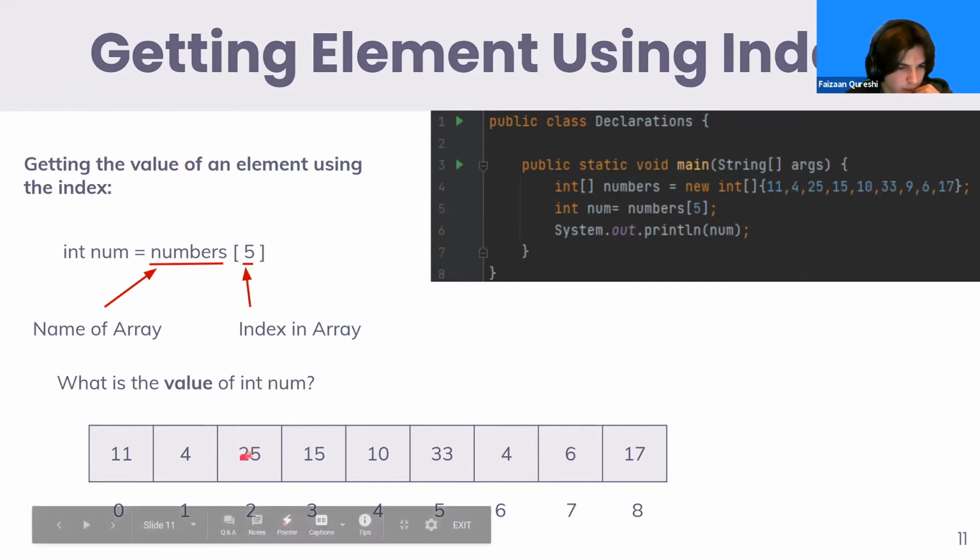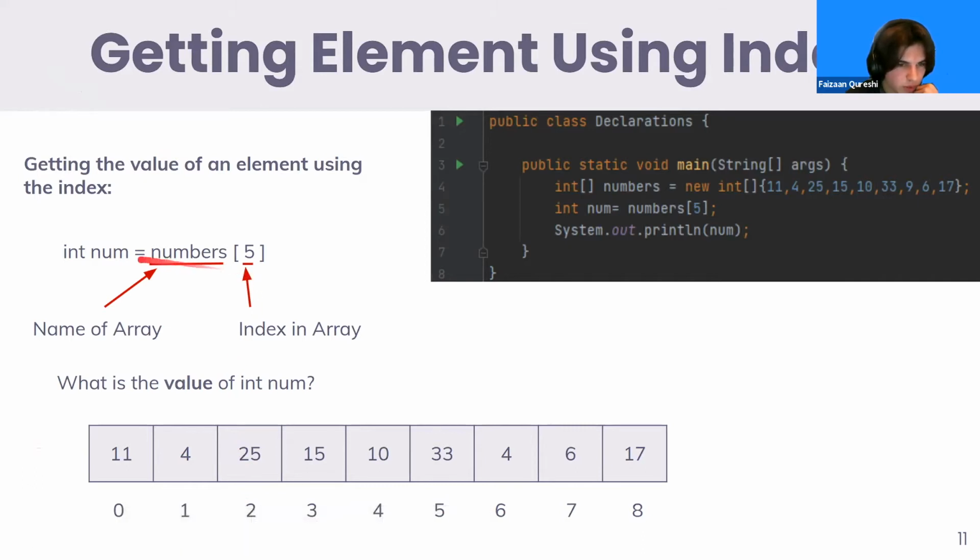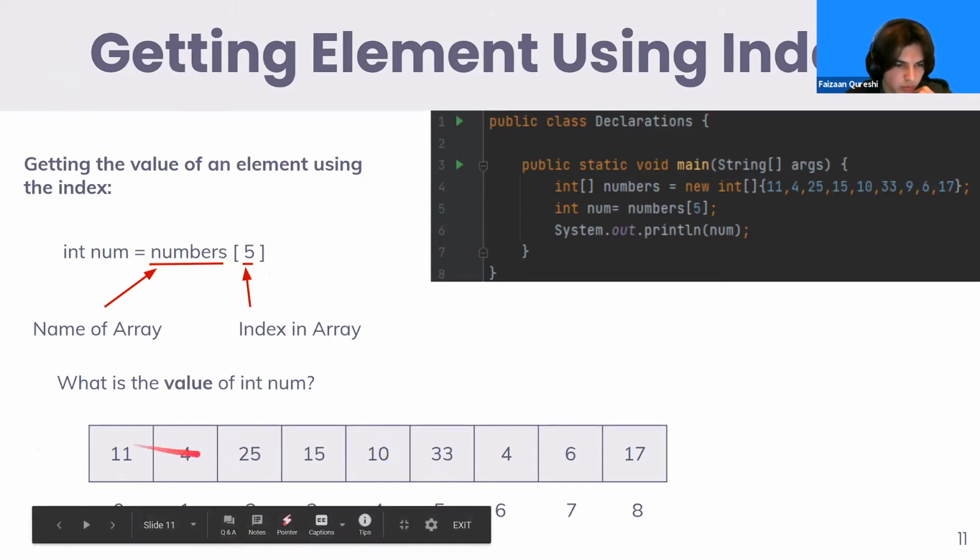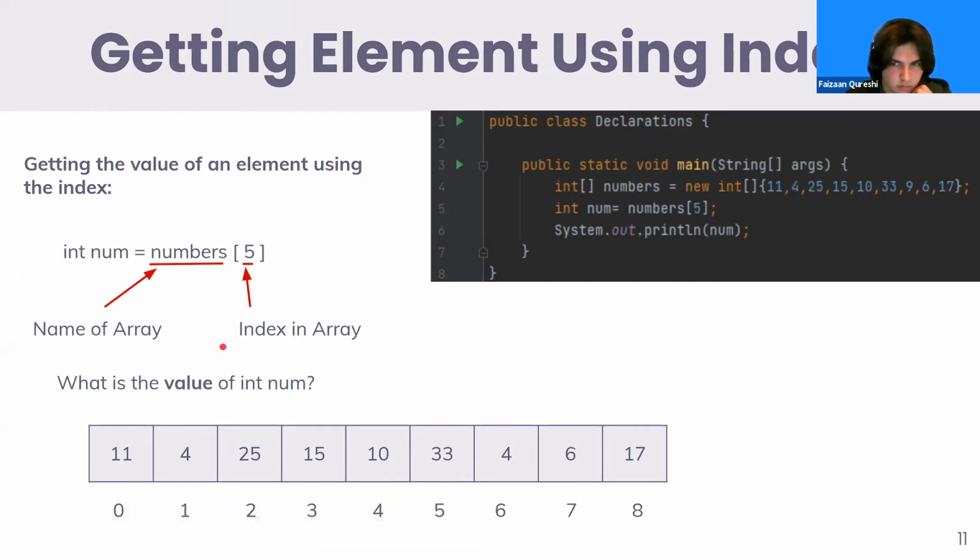So when we're getting our value of 25, we're given the index of 2. So we go to the index below, and then we look up and we see we have 25. The same thing applies when we're just going through the code. This time we're given the index of 5. So we look into our array, and above the index of 5 is 33. So int num is going to be the value 33.